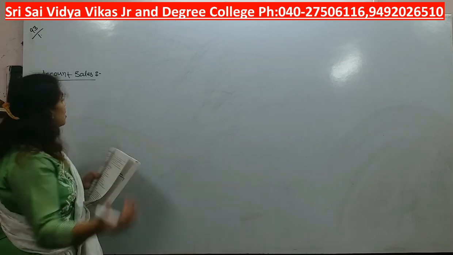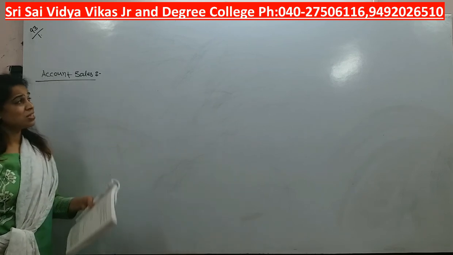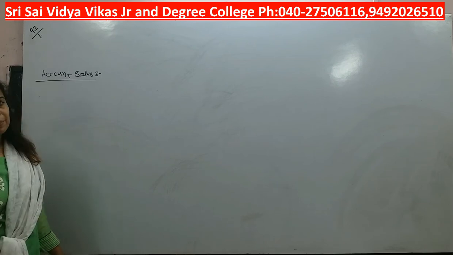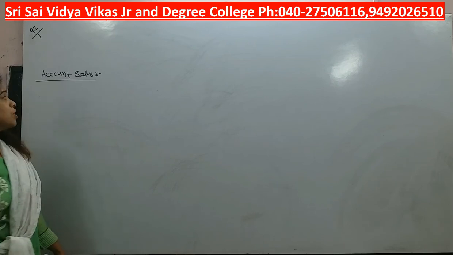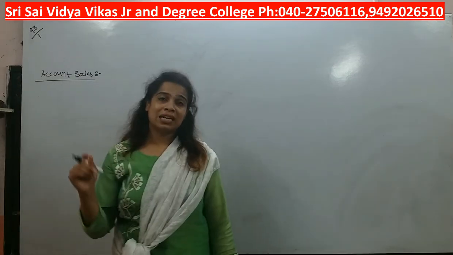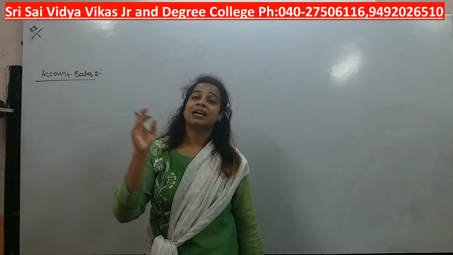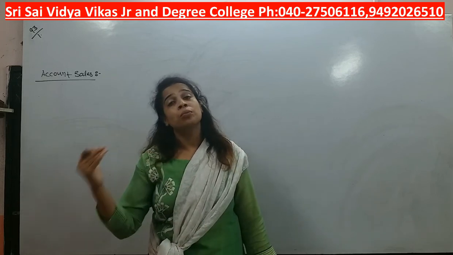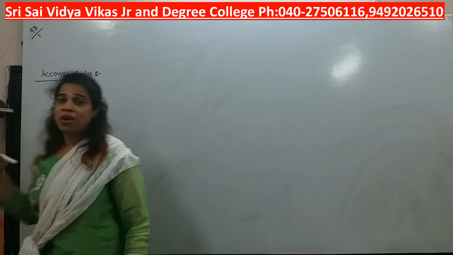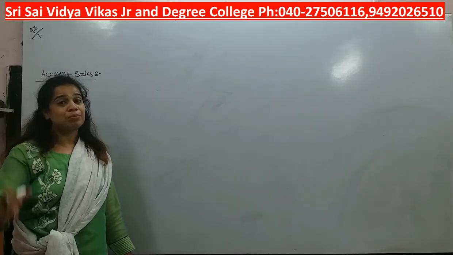and very rarely they will ask you to pass even journal entries. So that's fine students, according to the sum we will proceed because it is a basic sum, the first sum which we are solving. See now students, account sales means what? It is a statement which is prepared by the consignee for whom? Consignor.